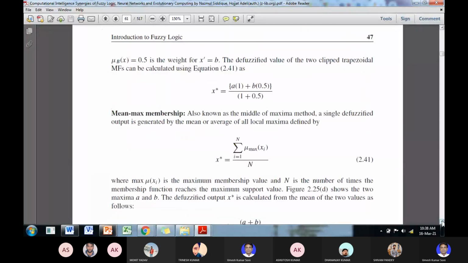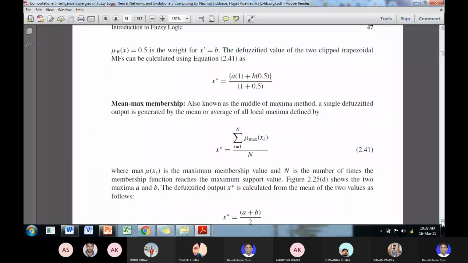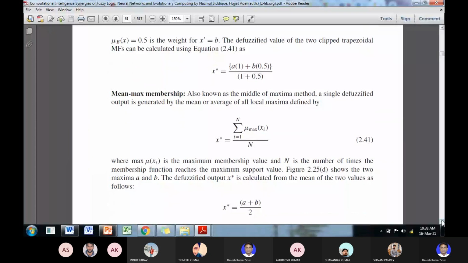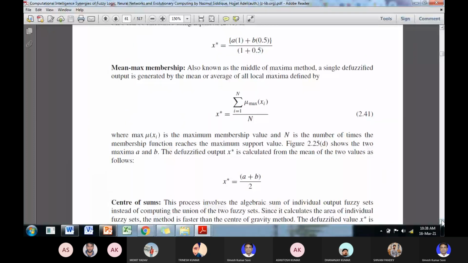Mean max: total number of local maxima, you take the average of local maxima divided by the number of times the membership function reaches the support value.